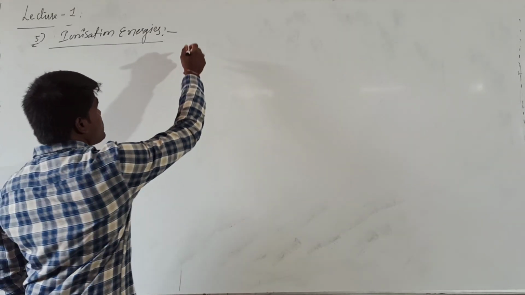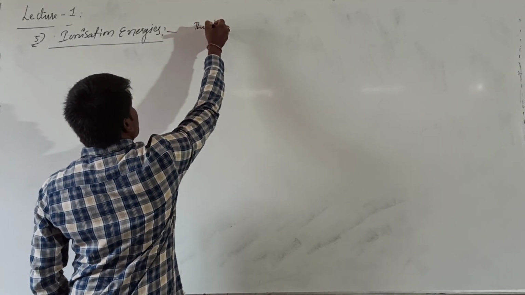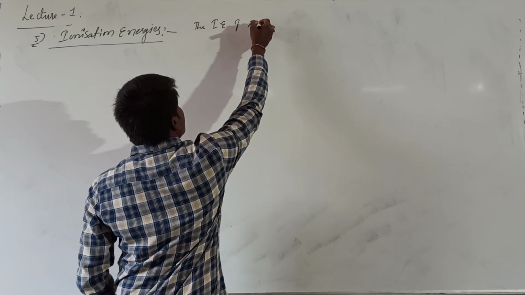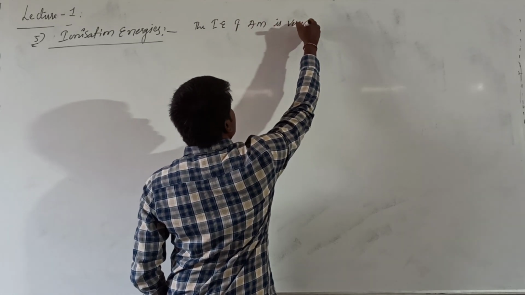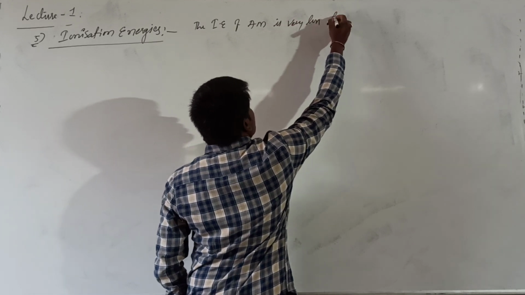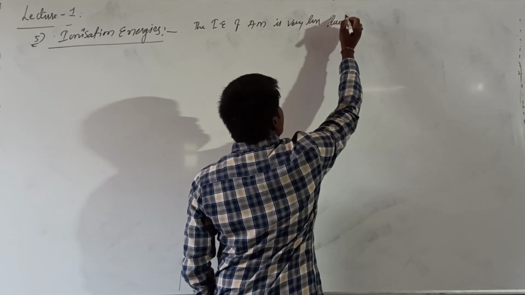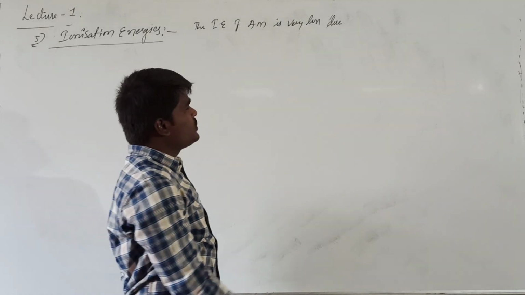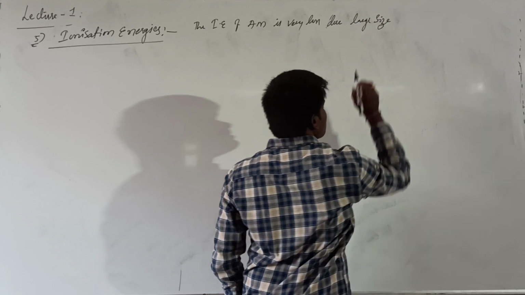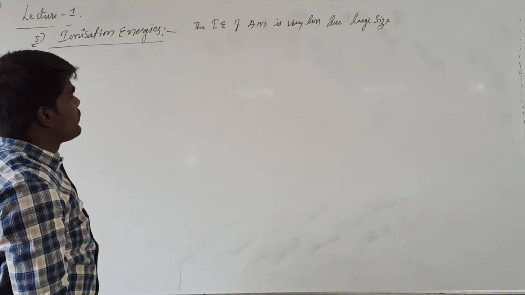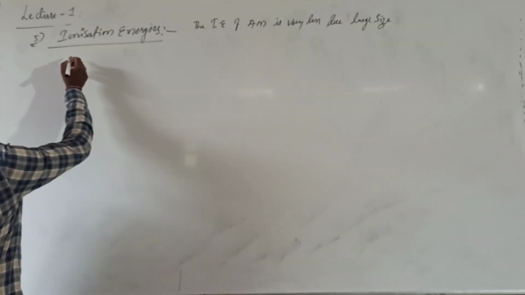The first thing you need to remember is that the ionization energy of alkali metals is very low. They have very low ionization energies due to large size and less effective nuclear attraction.